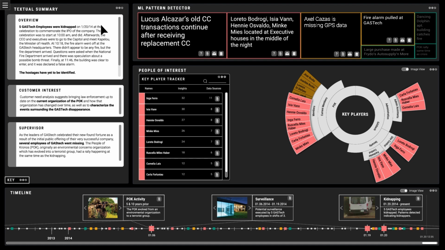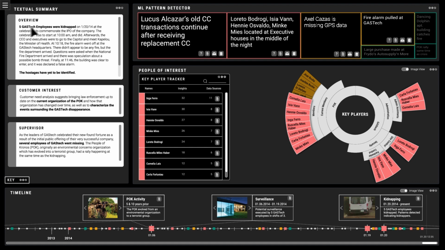She reads the ML curated textual overview to gain situational awareness about the gas tech kidnapping. Naya then reads the customer interest summary, helping orient her to the goals of the customers. Finally, she reviews her supervisor's summary, receiving additional crisis insight that may have been missed in the overview.